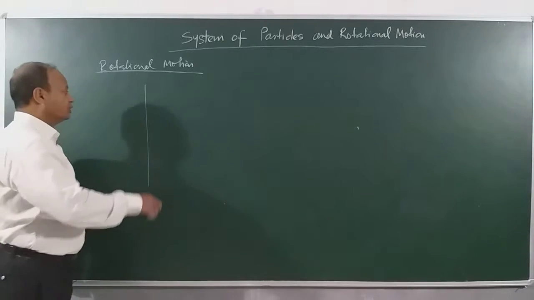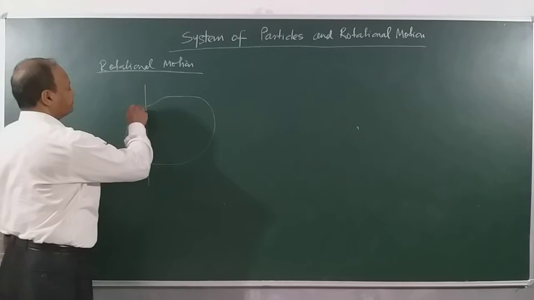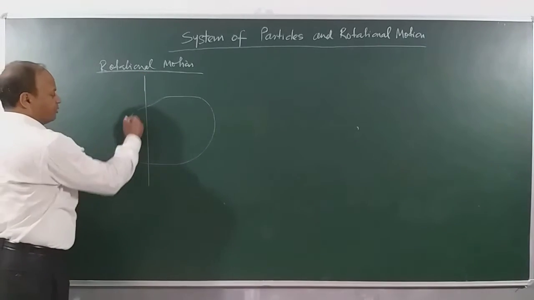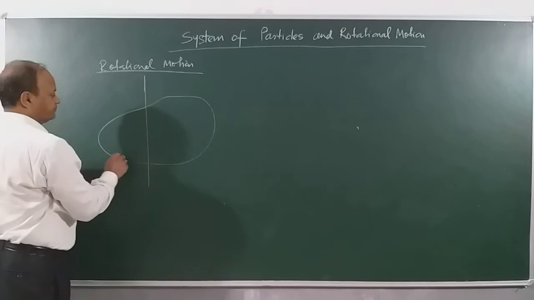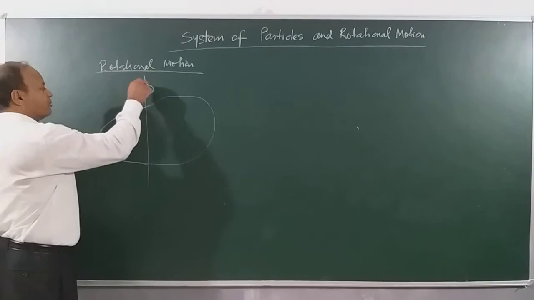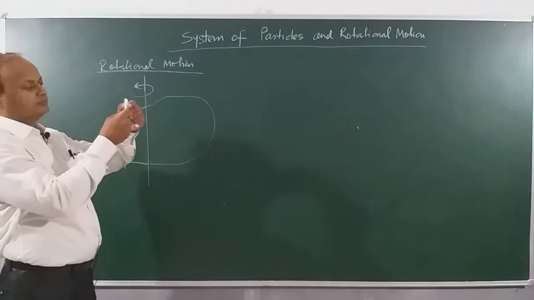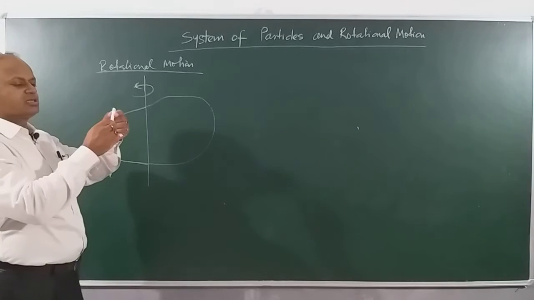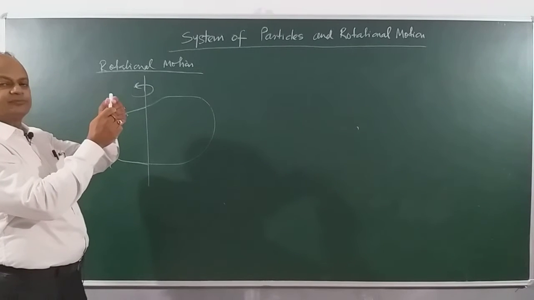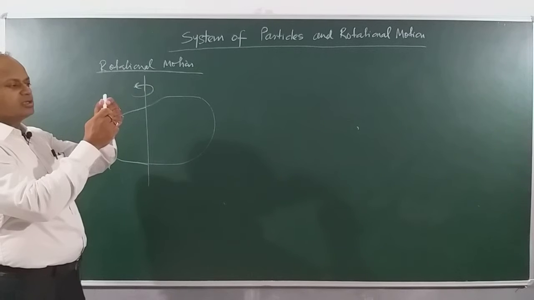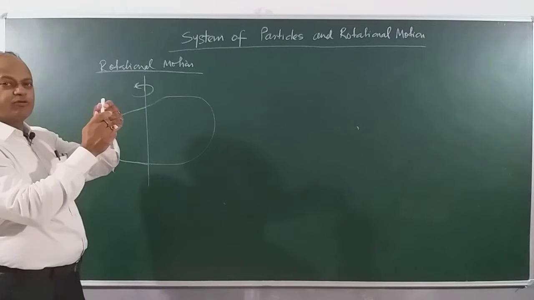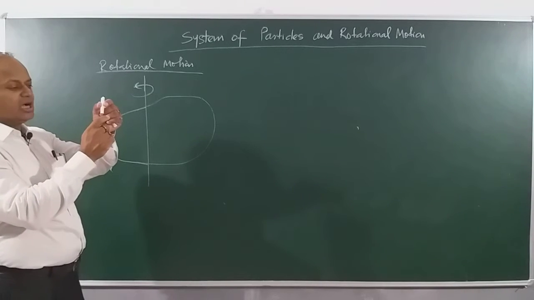Let us understand it. Suppose here I have an object, and the object is rotating about, I will make it more extended actually. This object is rotating about this axis. Okay, is rotating in what sense? Rotating in anti-clockwise sense, right? Like this. Can you see this chalk? When this chalk is rotating, actually the center of mass of the chalk is having what velocity? Zero velocity.